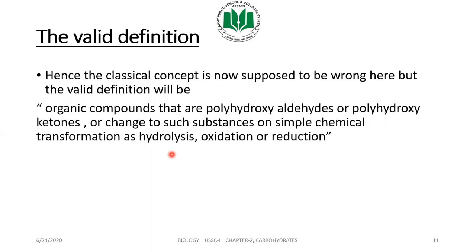Remember, we studied this in our first lecture yesterday. So hydrolysis, dehydration synthesis, condensation, any of these reactions, they will break down into their simpler units. Hydrolysis, what is happening there? Water is used to break down the polymer into its monomer structures.